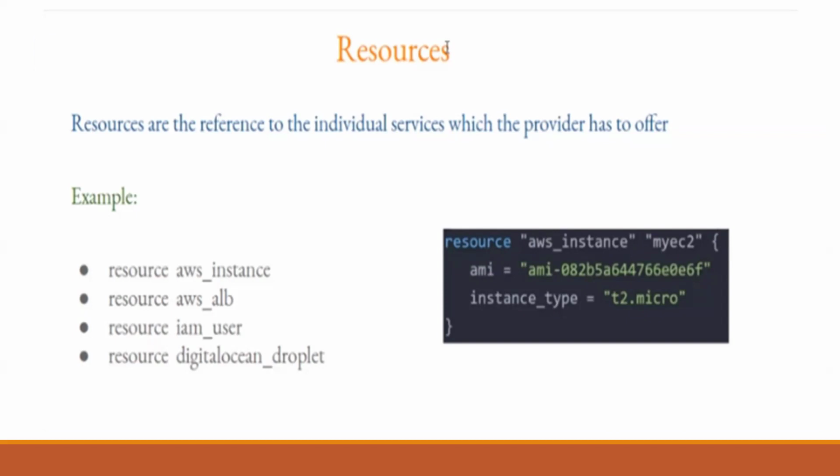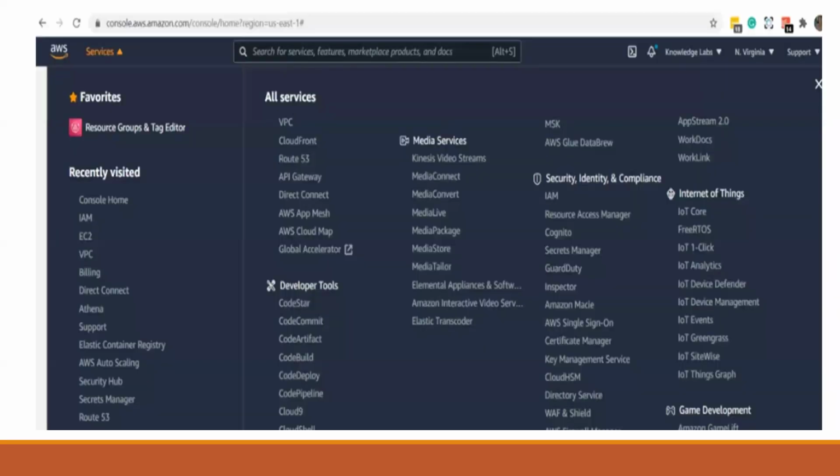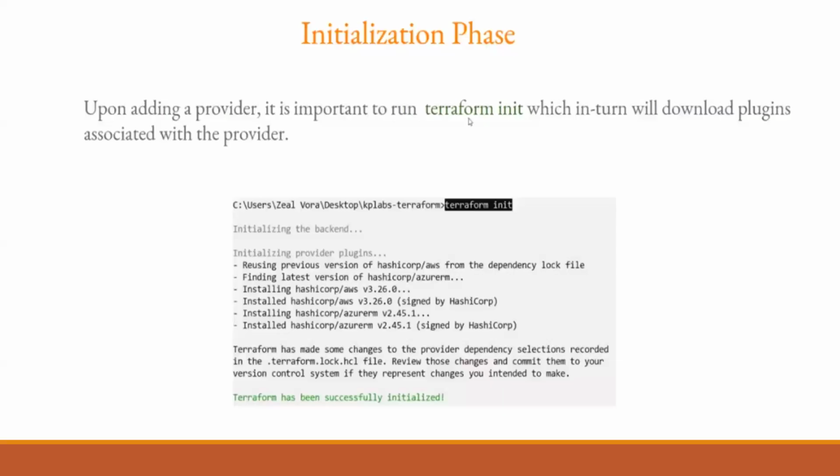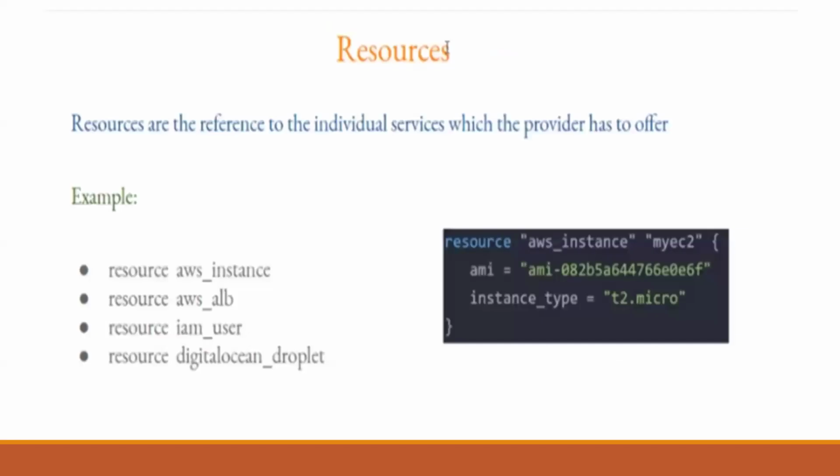Resources are the references to the individual services which the provider has to offer. A resource is nothing but a service. For example, VPC, CloudFront, Route 53, API Gateway, EC2, IAM, billing, Direct Connect, support. So a resource is nothing but a service.